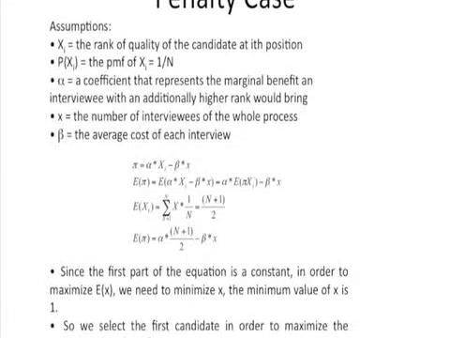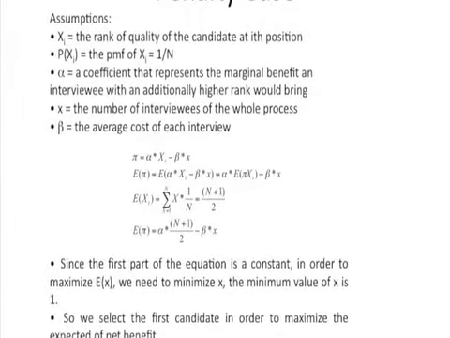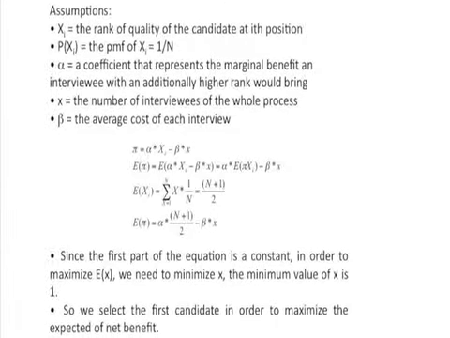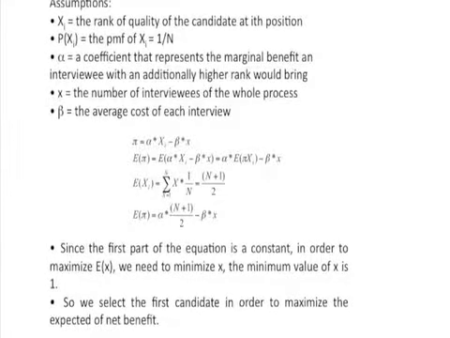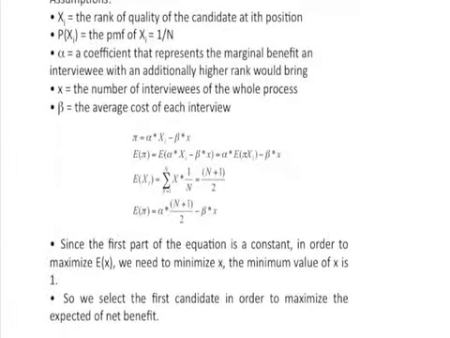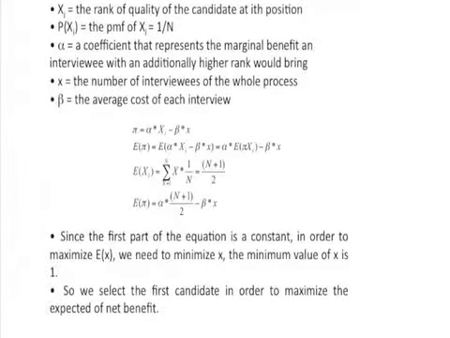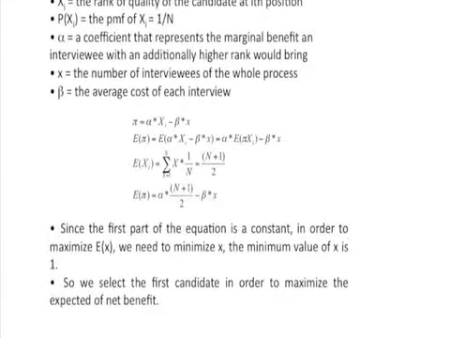In this case, we do not incorporate the stopping rule. So the probability of selecting each candidate is 1 over big N, and we can see that the expected benefit the selected candidate brings in would be a constant, and for the net benefit, we subtract the cost from the benefit, which is minus the cost of interviewing all the candidates. Then we come to the conclusion that the best strategy is to select the first candidate so that we minimize the cost and maximize the net benefit.